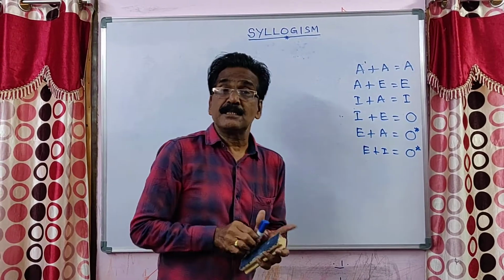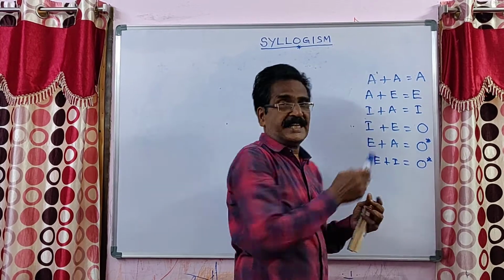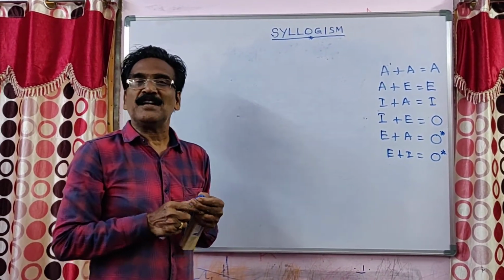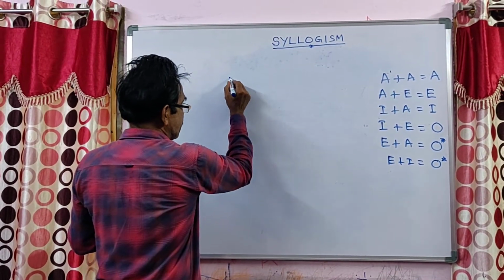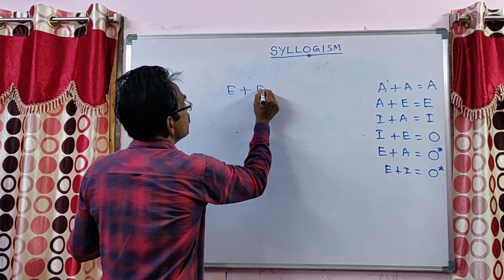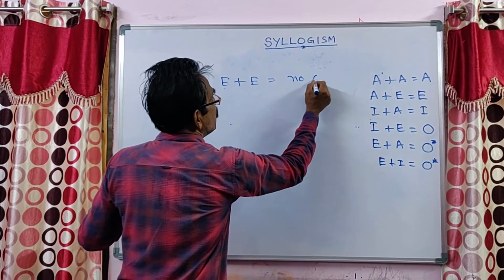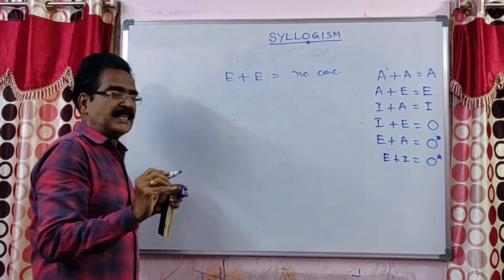See, I write one example. For A plus A we have a conclusion saying A. But for E plus E, you don't have a conclusion. Don't be misguided. E plus E is not equal to E. No valid conclusion. For E plus E, there is no direct conclusion.